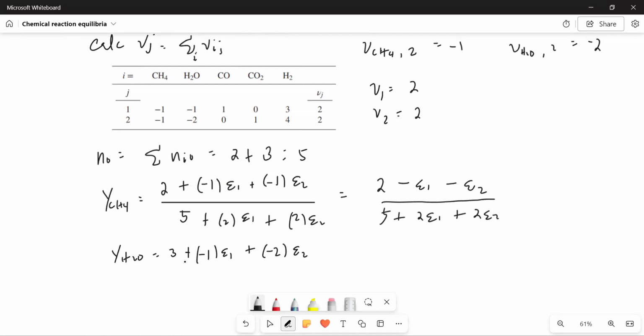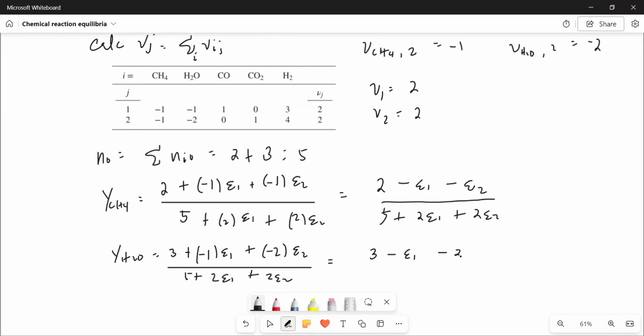And then we have the same denominator, 5 plus 2 epsilon 1 plus 2 epsilon 2. Simplifying, it's 3 minus epsilon 1 minus 2 epsilon 2, divided by 5 plus 2 epsilon 1 plus 2 epsilon 2. I hope you got the pattern.